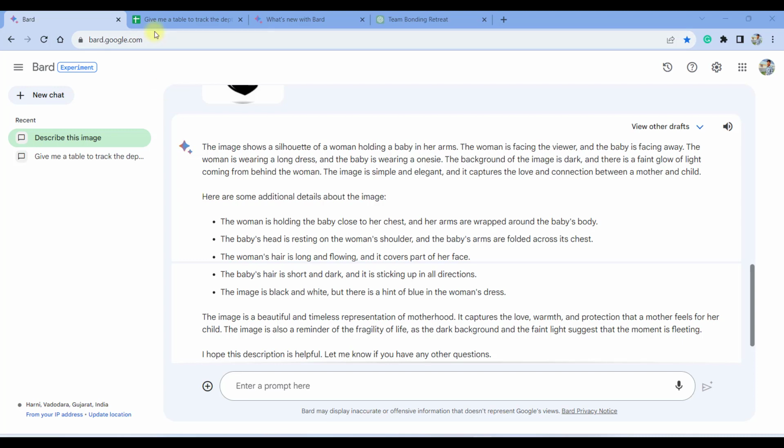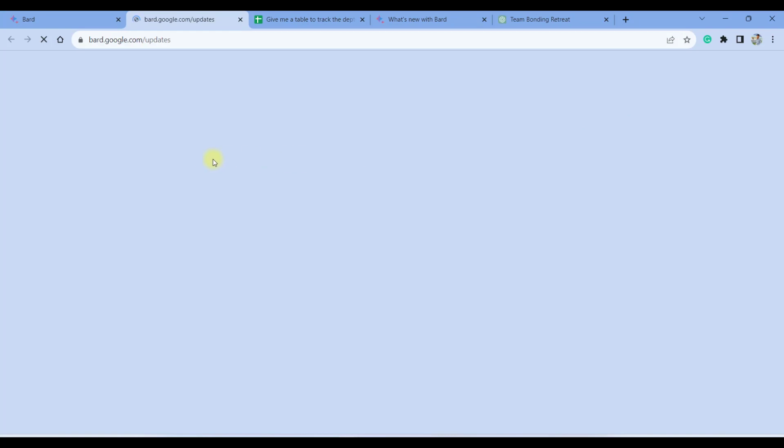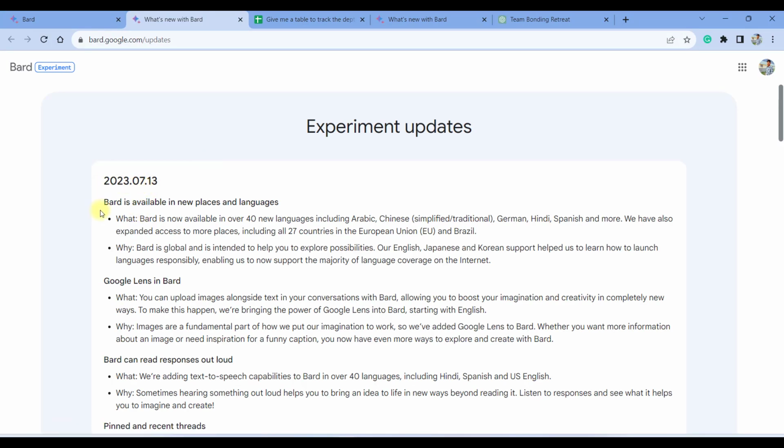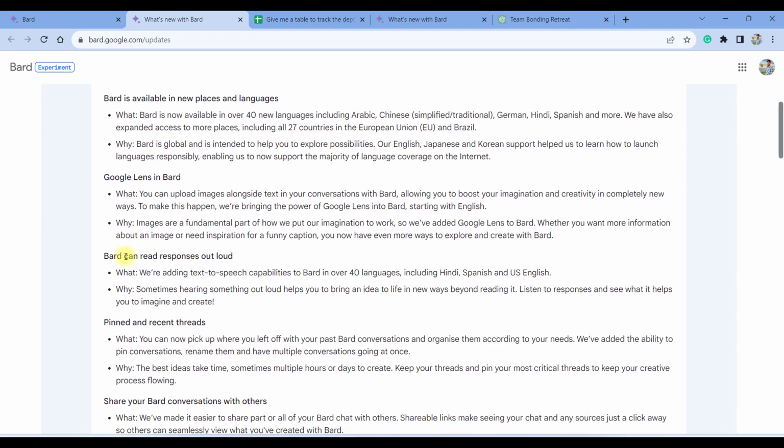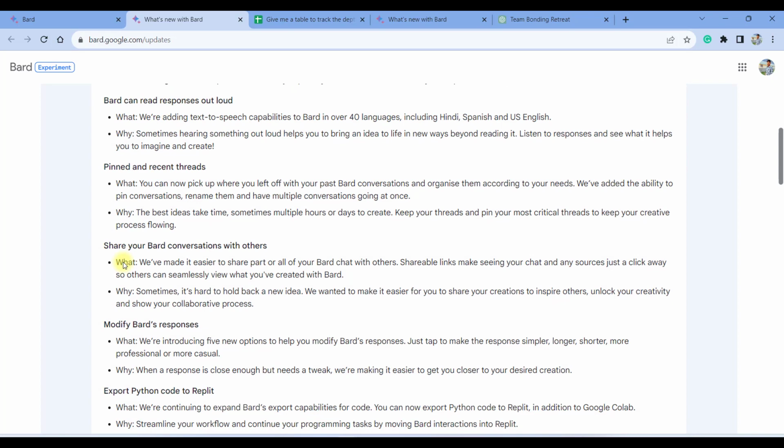Now, one of my friends was telling me that ChatGPT has functionality to search in different kinds of languages. But let me go to the updates of Google Bard. In the latest August update, we can see that Bard is available in new places and languages. So now Bard is available in over 40 new languages, including Arabic, Chinese, German, Hindi as well, Spanish, and more. So you can search or ask in Google Bard in your local language as well. And also, Google Bard has expanded access to more places, including all 27 countries in the European Union and Brazil. And here down the line, you can see other upgrades, which are major upgrades as compared to ChatGPT in Google Bard. So you can go through this and enjoy using Google Bard.